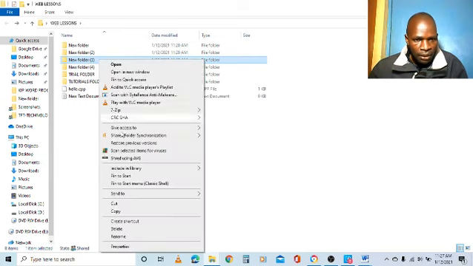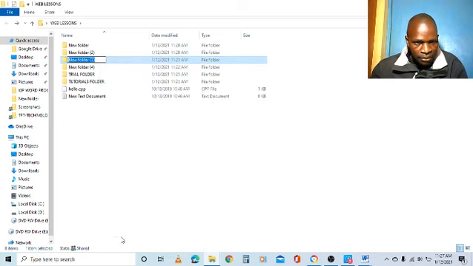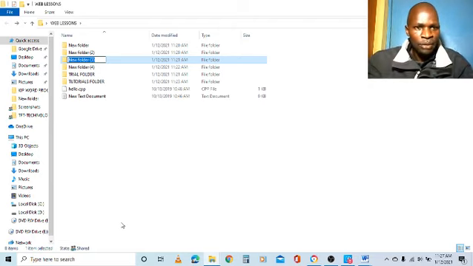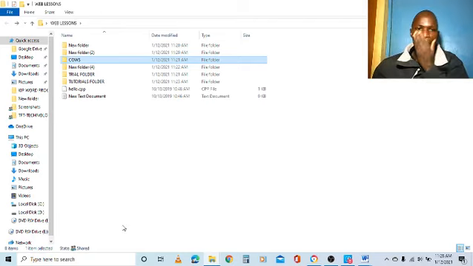Now right click after clicking to highlight. So right click, and after right clicking, one of the options is rename down here. So I want to rename, so I click rename, and you see the name is highlighted. So I need to type this one. Let me rename it as chaos. The folder is now renamed to chaos. I press enter to see. Oh, the folder has been renamed to chaos.